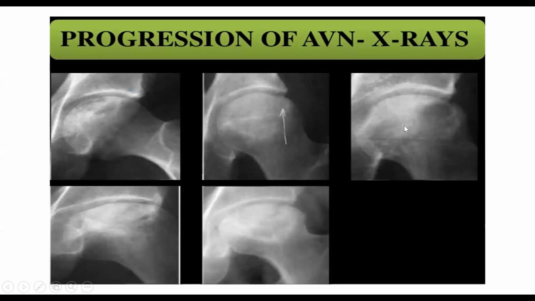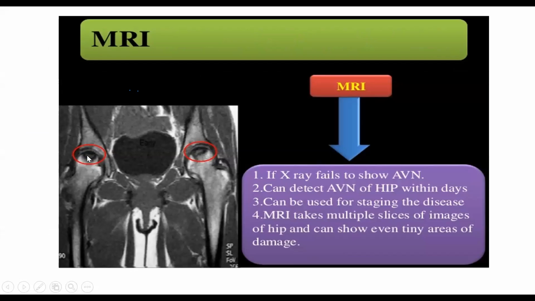This is the progression. This is circular. Then look here, it starts flattening out, and the circularity of the head will go. In the MRI, you see this upper portion is more black, this whole is white. This is black. So this black means destruction has started.